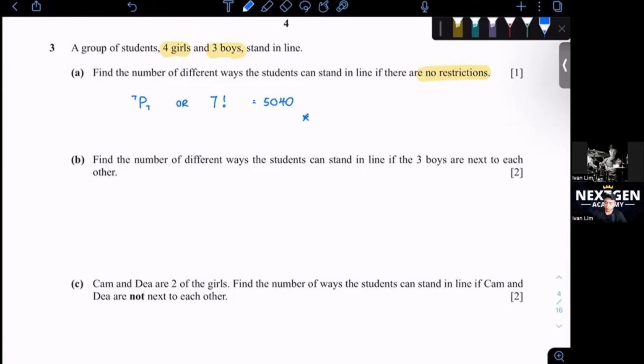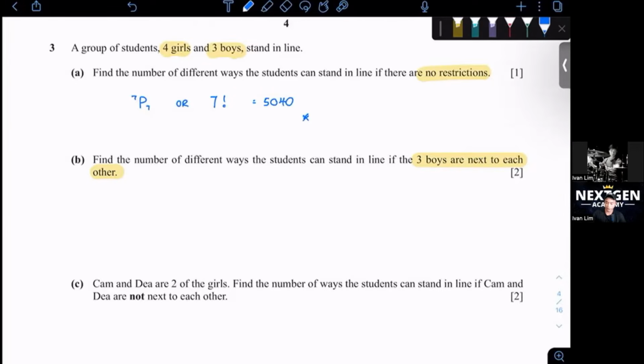2 mark question. Find the number of different ways students can stand in line if the 3 boys are next to each other. There are different ways to do this also, but I feel that this is the method that most of my students would understand. So the condition is that the 3 boys, which is all the boys, always need to stand next to each other. Need to hold their hands together. These 3 boys cannot be separated.